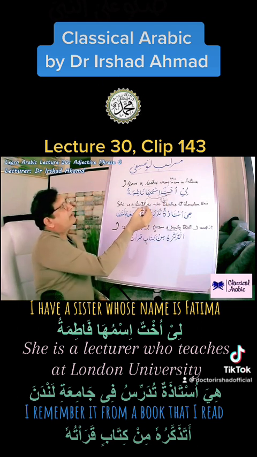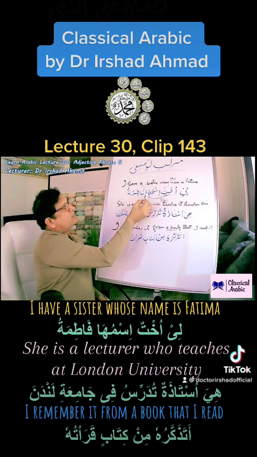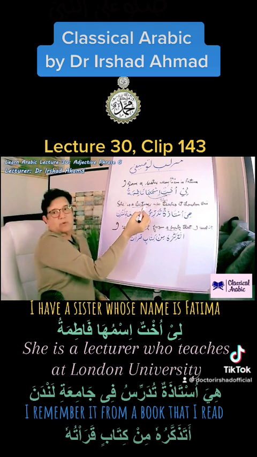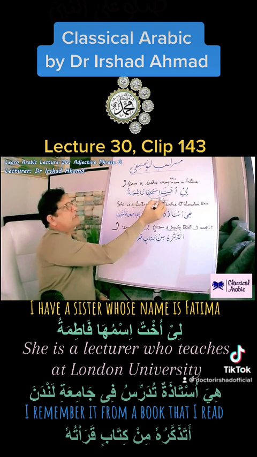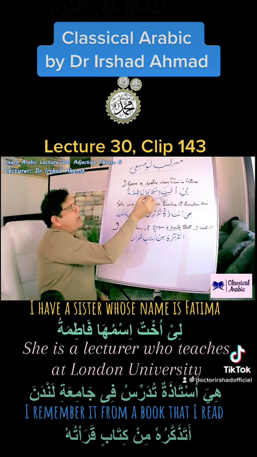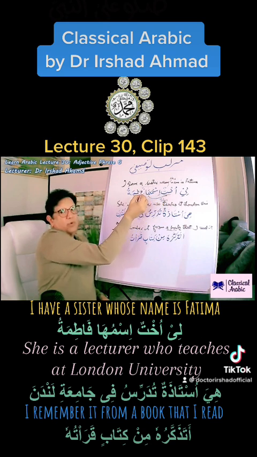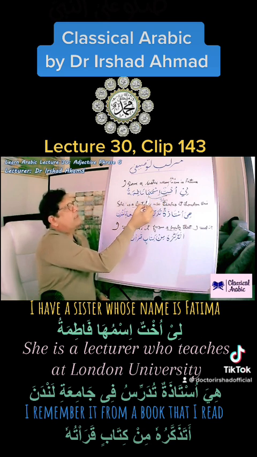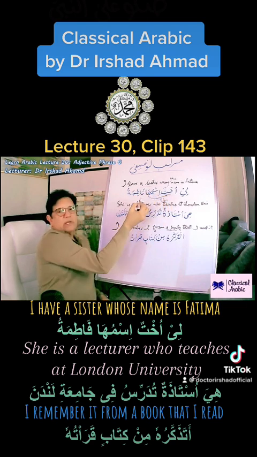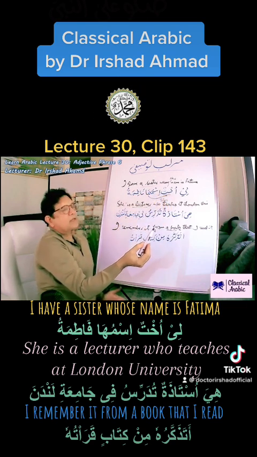For example, if we say ismuhu Fatimatu, that will not work because hu is muzakkar and sister is muannas. If we say ismuhum or ismuhunna, feminine plural, then again ukht is singular, so that is also not going to work.